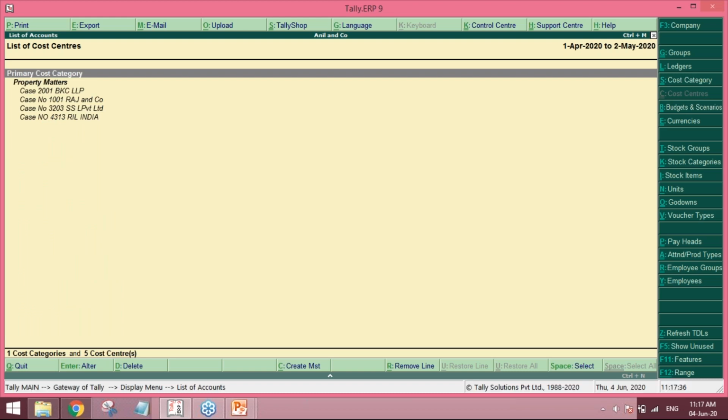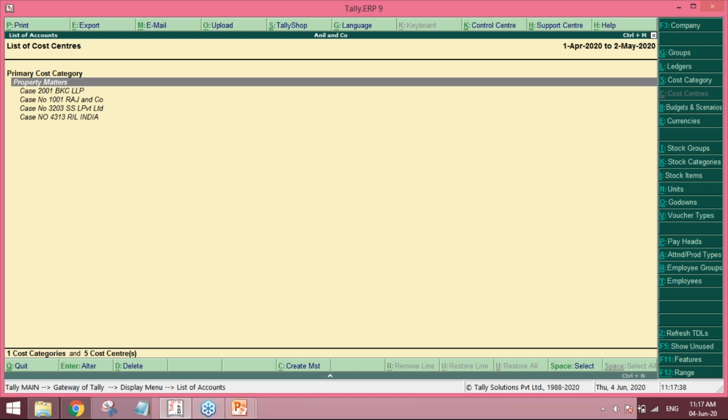They have created a cost center for property matters, and under that they have created various cases, 2001, whatever the case number is. Since a cost center name can be numerical as well as with description, along with the case number they have added what the case was, a brief description of the case, so that it is easier for users to remember. So these are the cost centers that they have created.